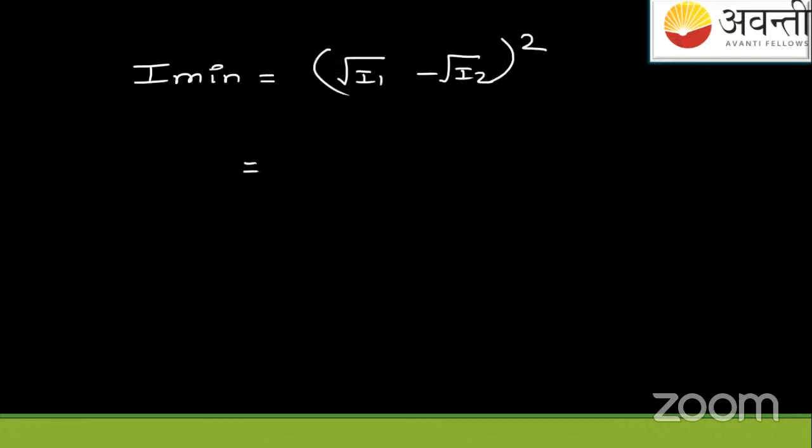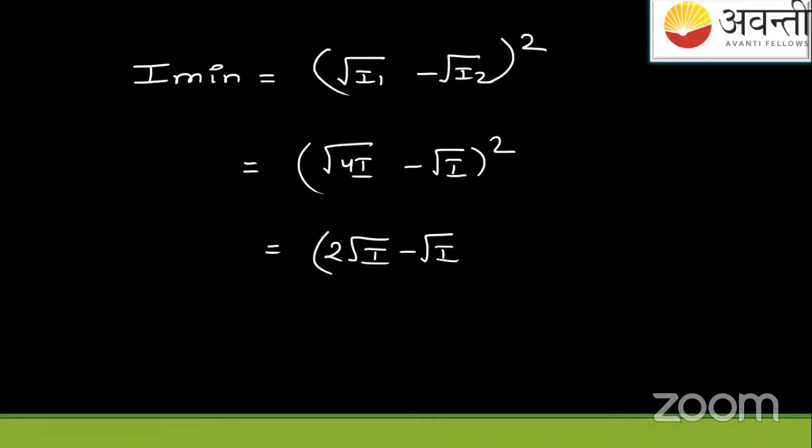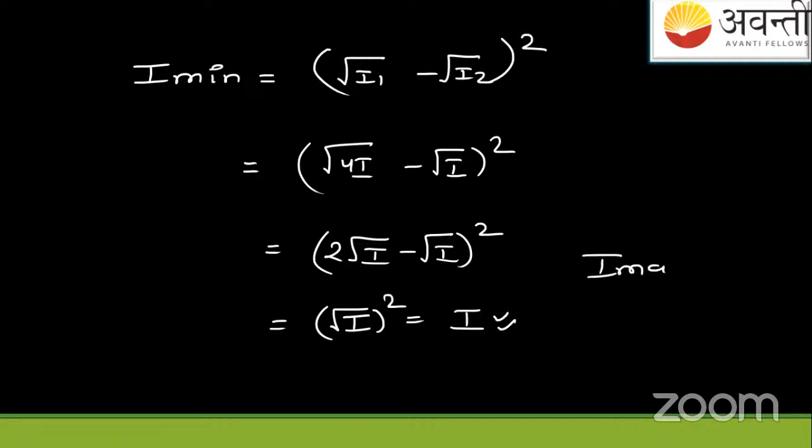You can put any of the values because the square is there. So let me put 4I here and just I here. So my answer will come as twice of under root 4I minus under root I, whole square. Under root I square will give you the I value. Okay. I max value comes out to be 9I, and I minimum value will come out to be I.